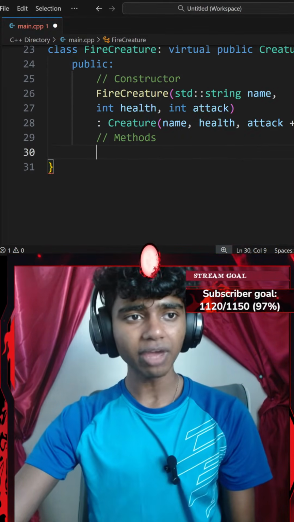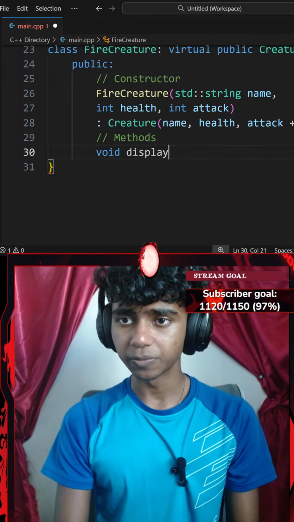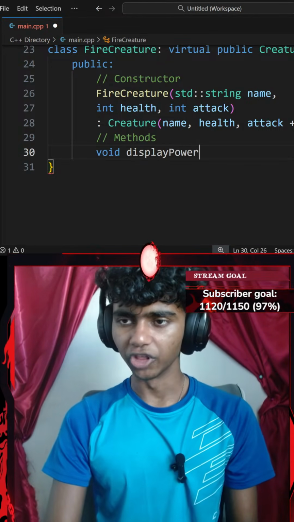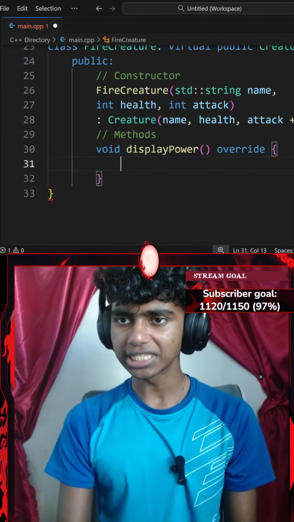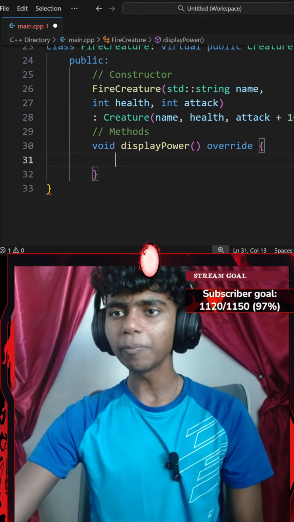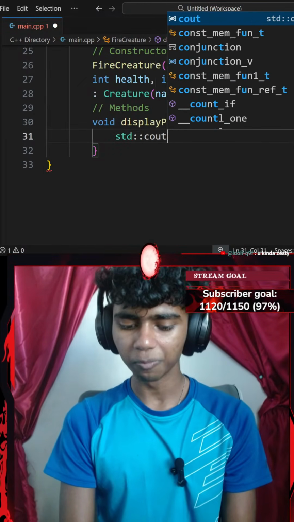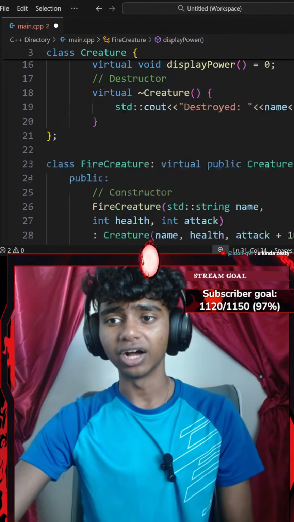That's it. I'm going to create a method now. I'm going to create a void method called display power, with a pair of parentheses, that overrides the display power from my creature class. This is going to have a standard console output with an insertion operator. It's going to display my name, health, and attack.